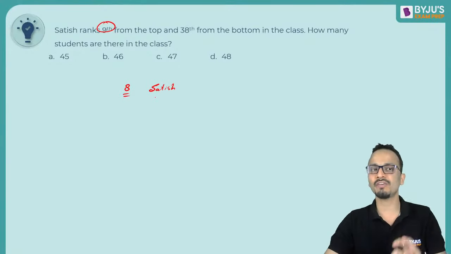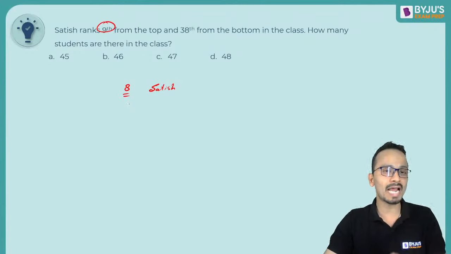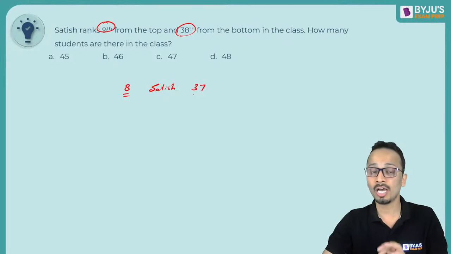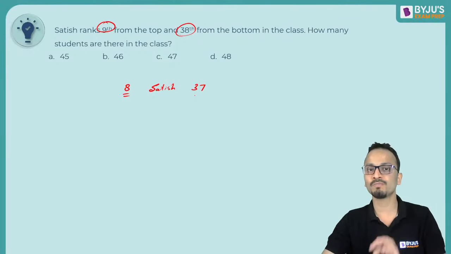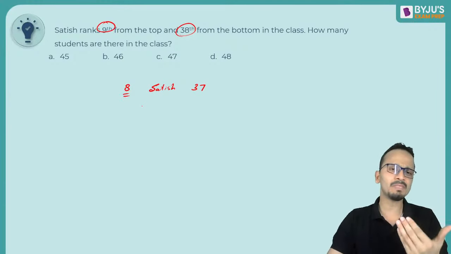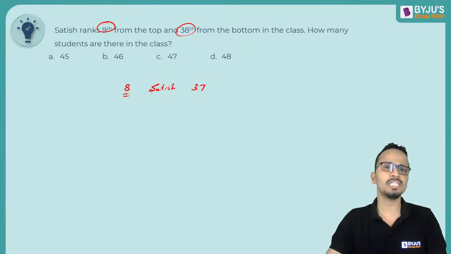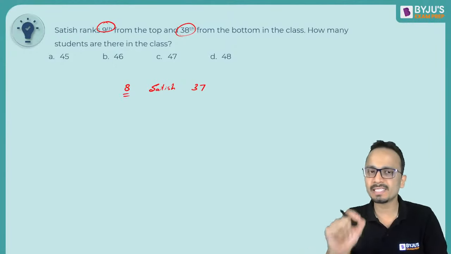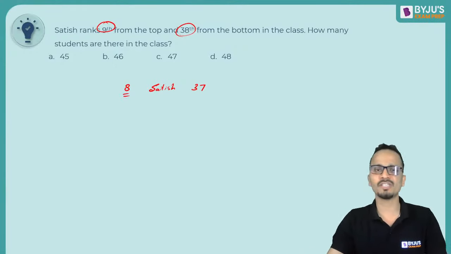So before Satish, there will be 8 students because his rank from the top is 9th. Similarly, his rank from the bottom is 38, so after Satish, there will be another 37 students at the bottom. So 9th rank from the top means 8 more students before Satish, and 38th rank from the bottom means 37 more students after Satish.